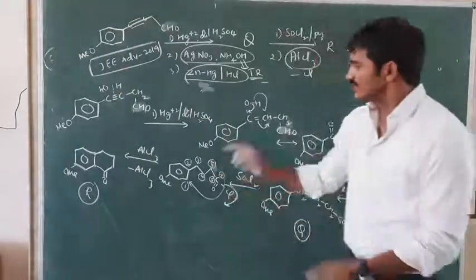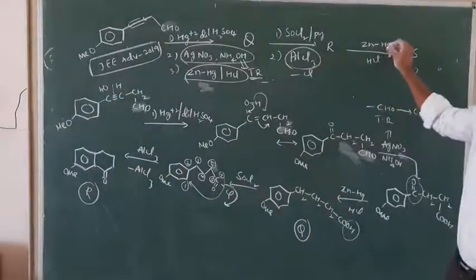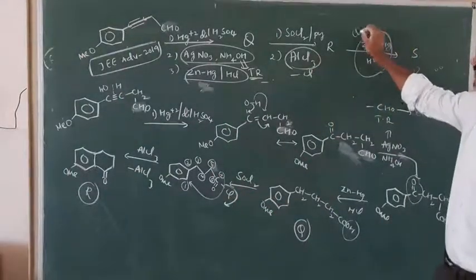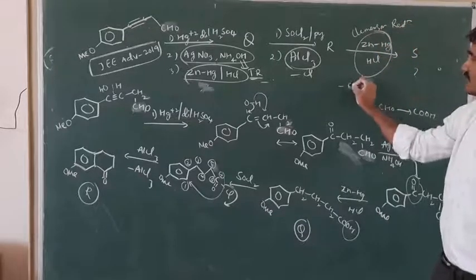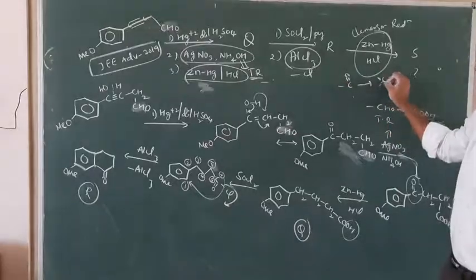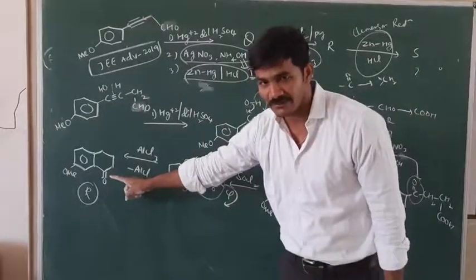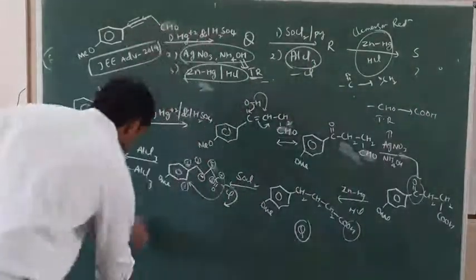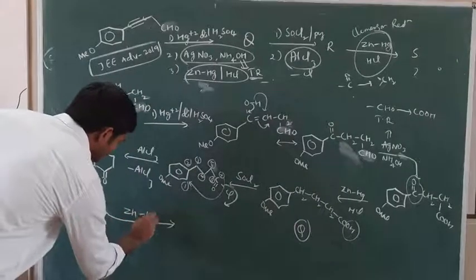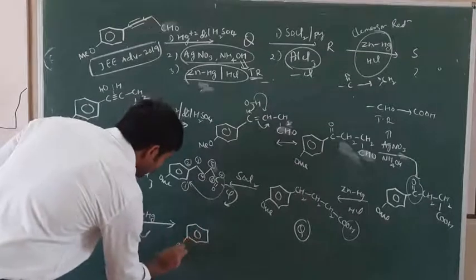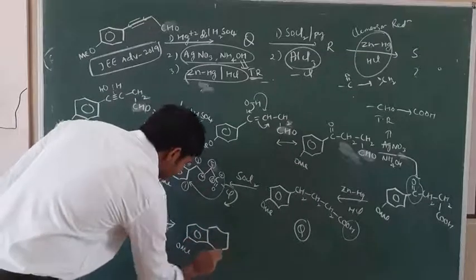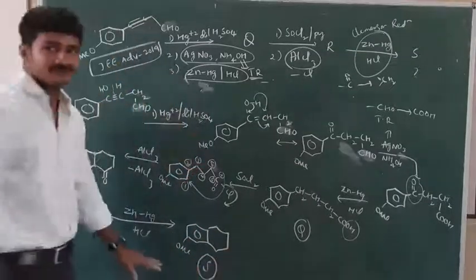Okay. So after formation of R, next is zinc amalgam in HCl. Again, this acts as what? Clemmensen reduction. What is the functioning of Clemmensen reduction? It can convert the C double bond O group into CH2. So where we have C double bond O here, that group on reacting with zinc amalgam in HCl, we can get the product with OMe, and this is the final product S.